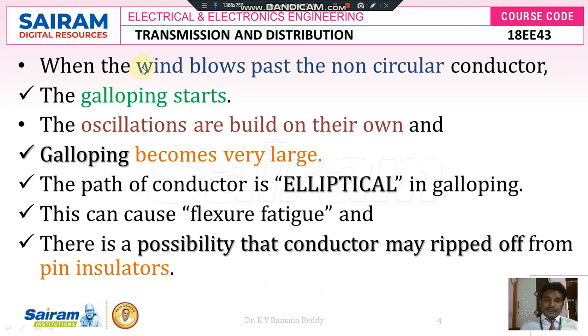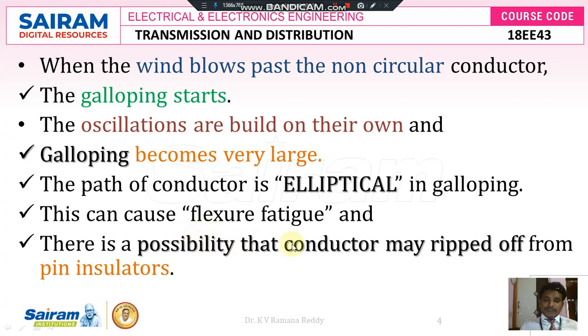Once the wind hits the surface area of the conductor, then galloping starts. Oscillations build on their own in the conductor and galloping becomes very large, which is measured in terms of meters, and the path of the conductor is elliptical in galloping. All this is caused because of its flexible fatigue, because it is made of one material having the capability to move the conductor either in one loop structure or two loop structure or three loop structure.